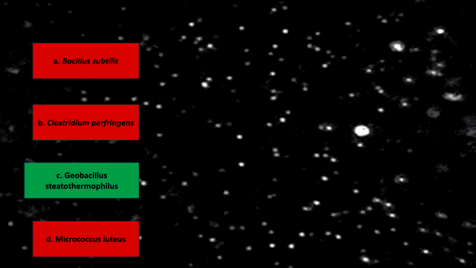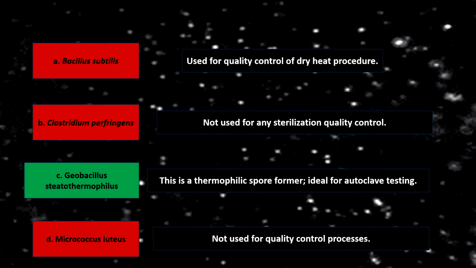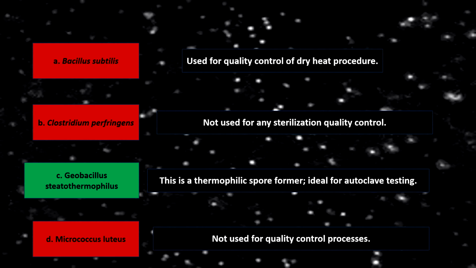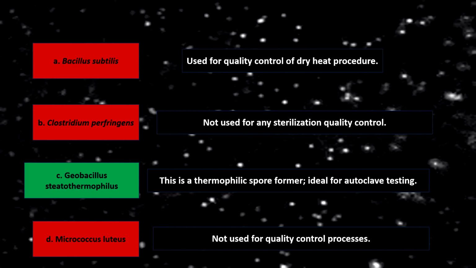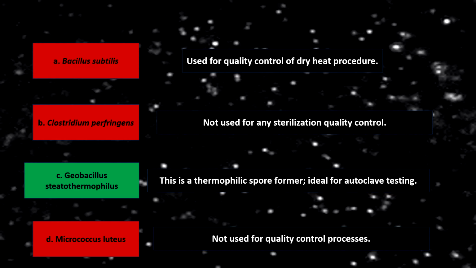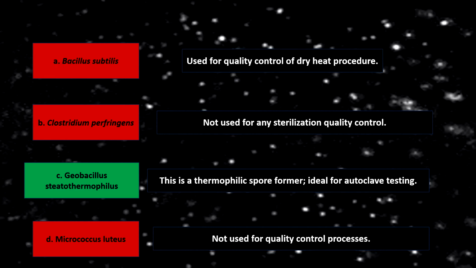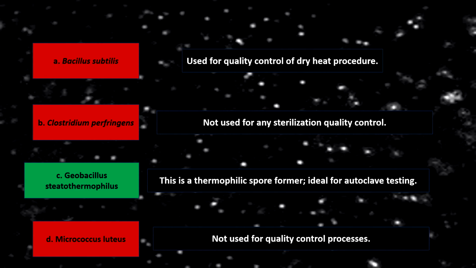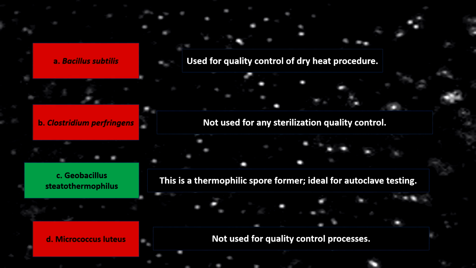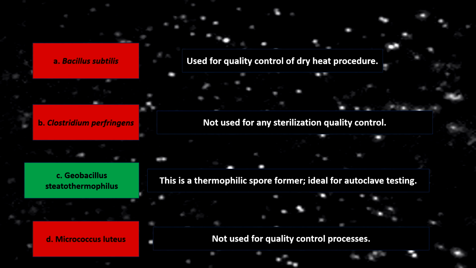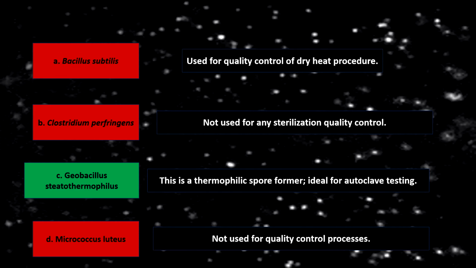Coming to option A, Bacillus subtilis. Bacillus subtilis is used for quality control of dry heat procedure like hot air oven. Option B, Clostridium perfringens. It is not used for any sterilization quality control. Same for option D, that is Micrococcus luteus. Regarding option C, Geobacillus stearothermophilus, this is a thermophilic organism and is a spore former, and it is ideal for autoclave testing, the quality control of autoclave testing.